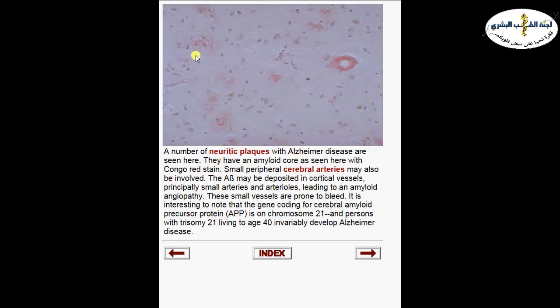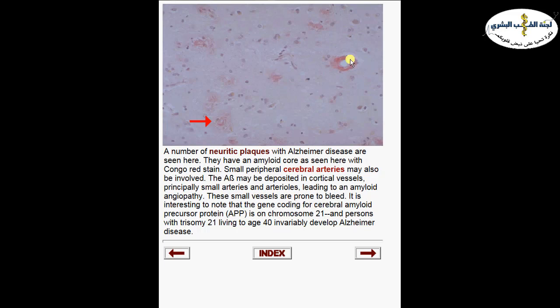Another stain, other than the silver stain, that can highlight the amyloid is what? It's Congo red. We have been talking about it in different other systems. So Congo red stain is usually used to highlight the amyloid in tissue. And here the amyloid will appear red in color, pale red. So all of the pink material is actually due to small diffuse plaques. And this is here a neuritic plaque.